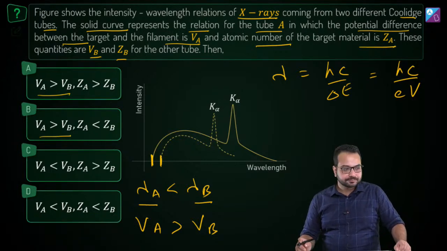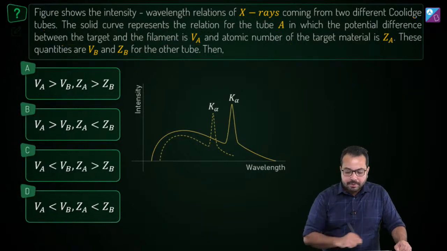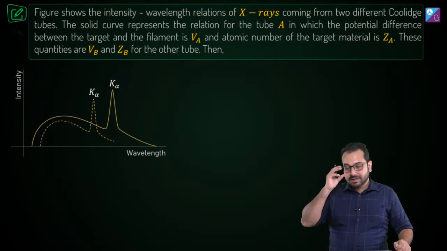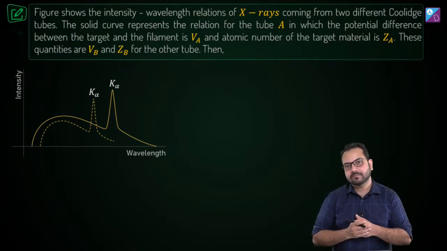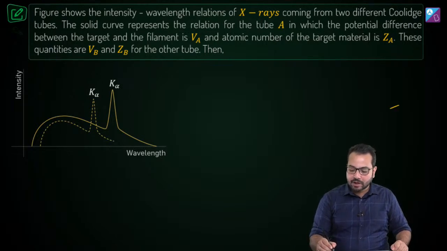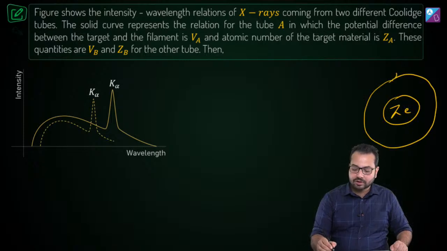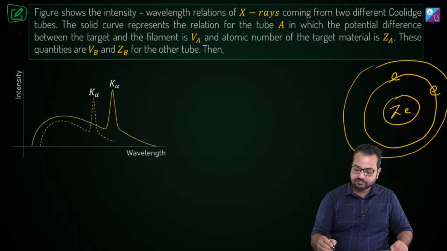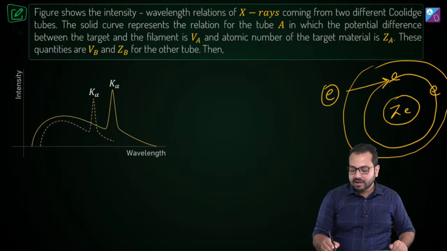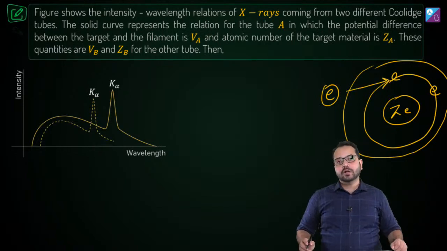Is that correct? Okay. Now my next question to you is, how are characteristic X-rays formed? In characteristic X-rays, you have a nucleus and then you have electrons around the nucleus. These accelerated electrons come and eject an electron from a shell completely.